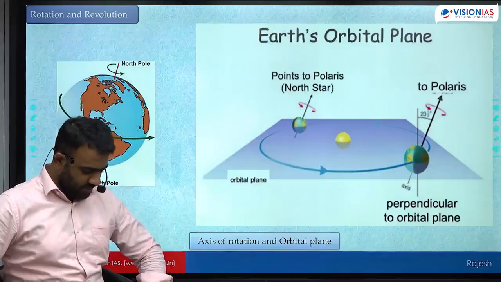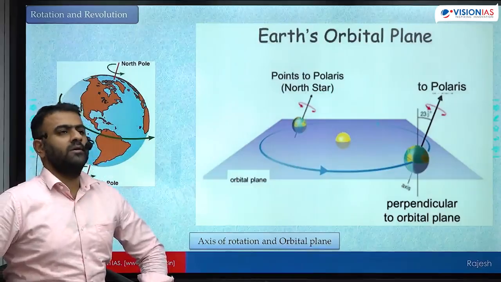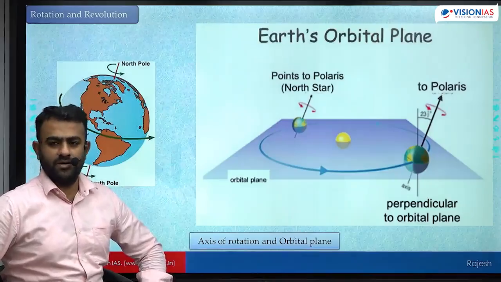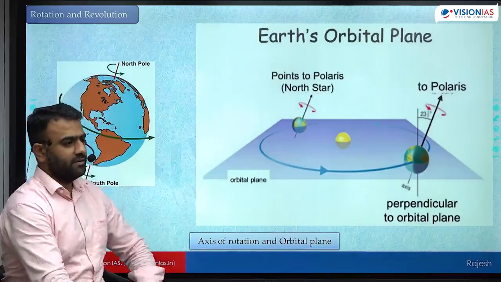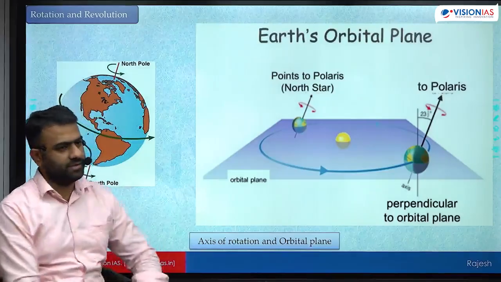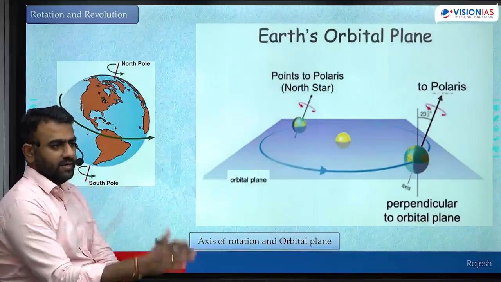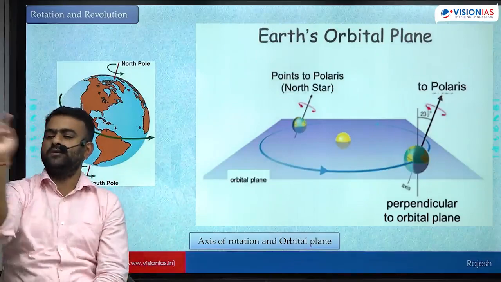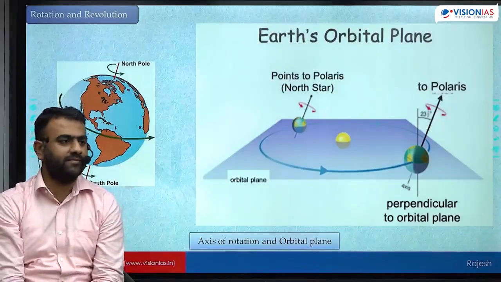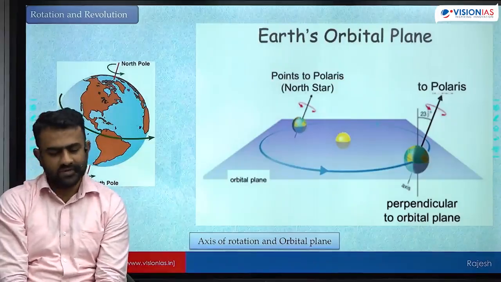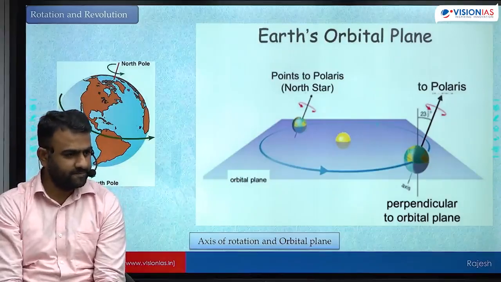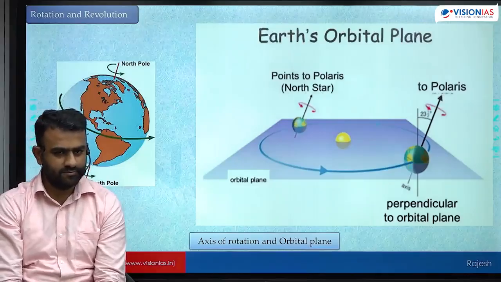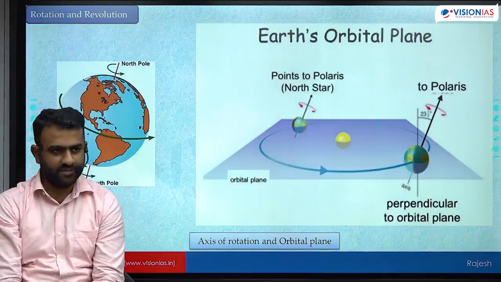Okay, the time taken by an object to complete one rotation. One rotation means 360 degrees of rotation, right? A body which is rotating, if it is continuously moving, at regular intervals it covers a certain angle. The time taken to complete 360 degrees of rotation is what is called period of rotation. Is that right? Yes or no? What is the period of rotation of Earth? 23 hours, 56 minutes. Good.